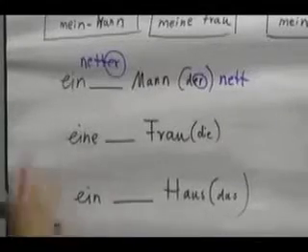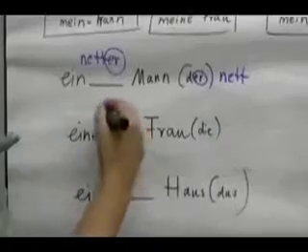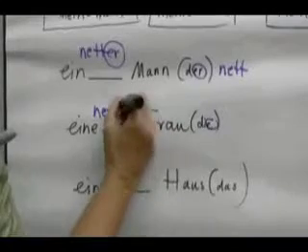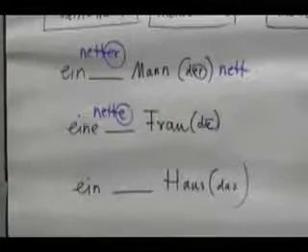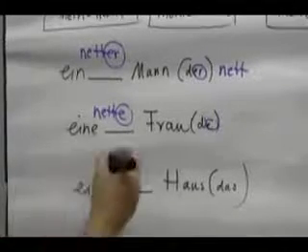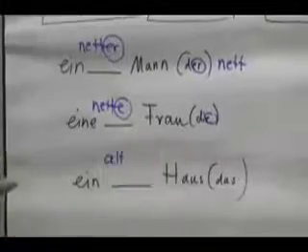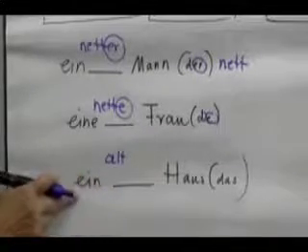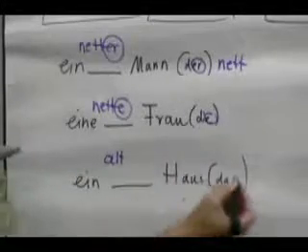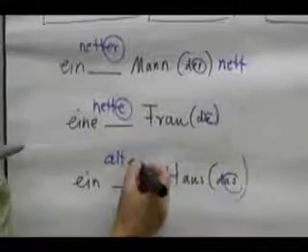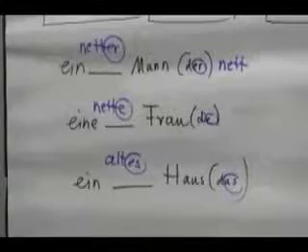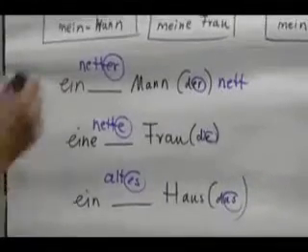The same thing goes for Frau. Frau comes from die. So if we say a nice woman, we borrow the E from the die, stick it on the adjective, eine nette Frau. If we have a house, let's say it's an old house, right? Alt. Now ein doesn't tell us whether it's a der, die, or das word, right? Ein. But we know that house comes from das. So we borrow the ending, change the A to the E, ein altes Haus. And those are the adjective endings when we use Ein words.